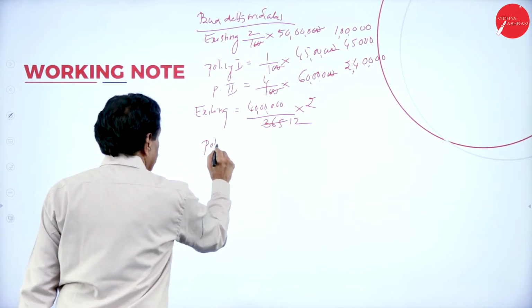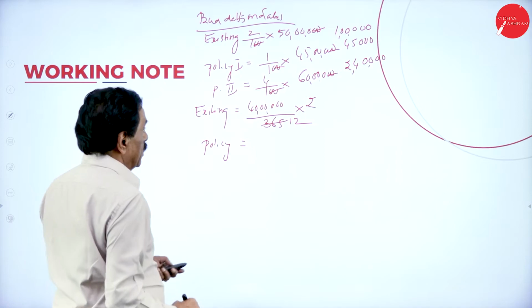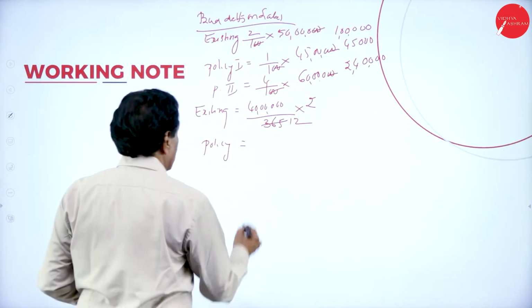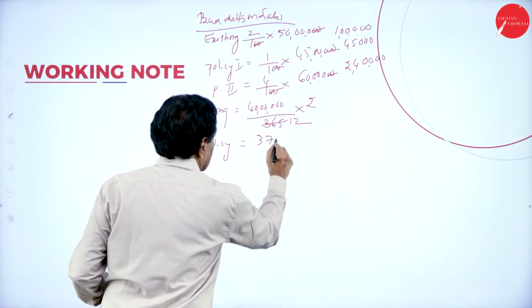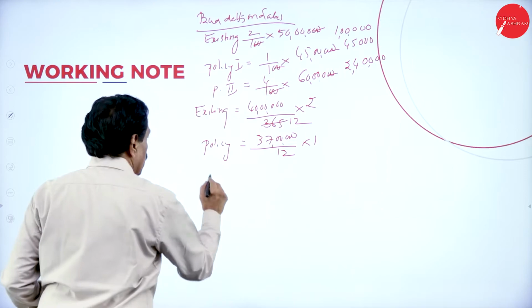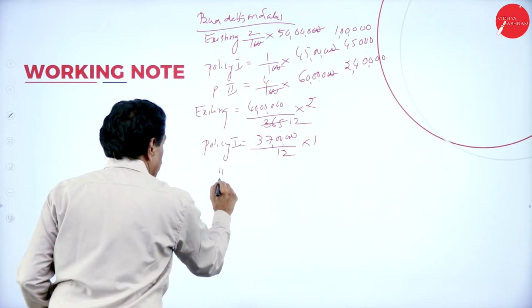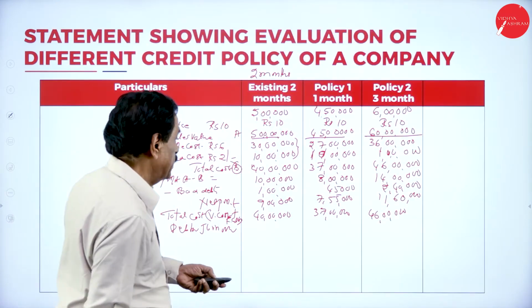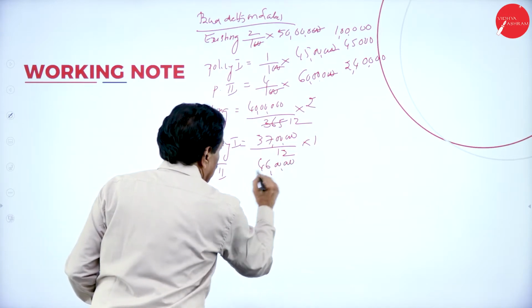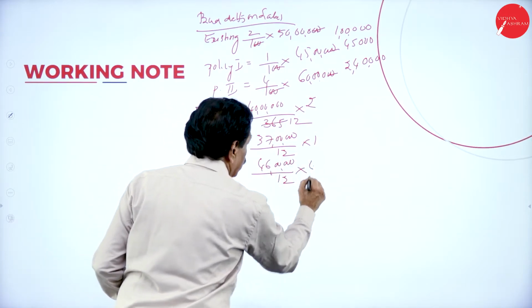Policy 1: your total cost is 37 lakh divided by 12 months into 1. This is policy 1. Policy 2: 46 lakh divided by 12 into 4.